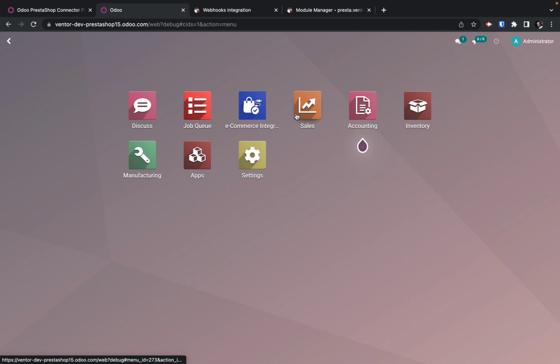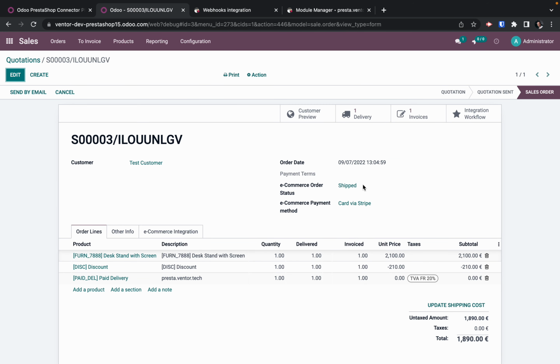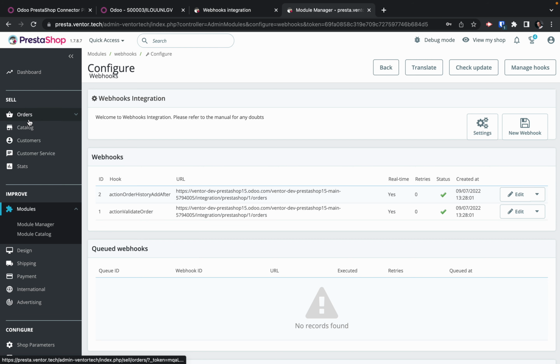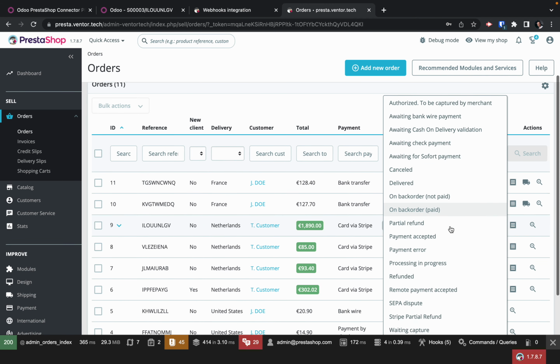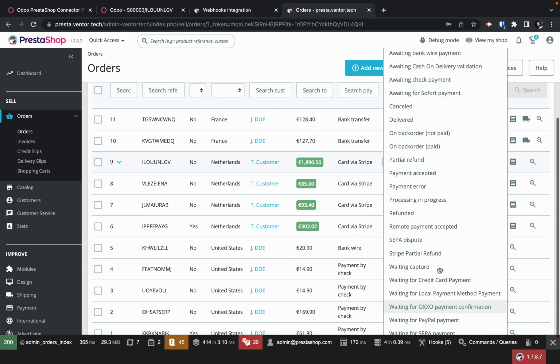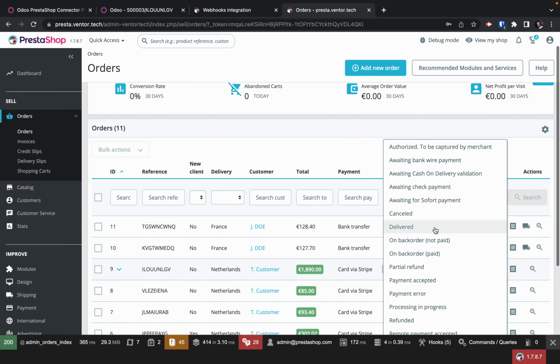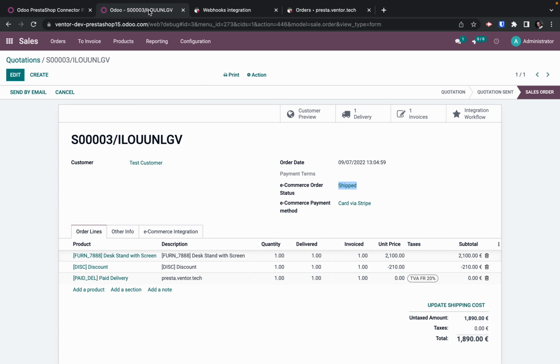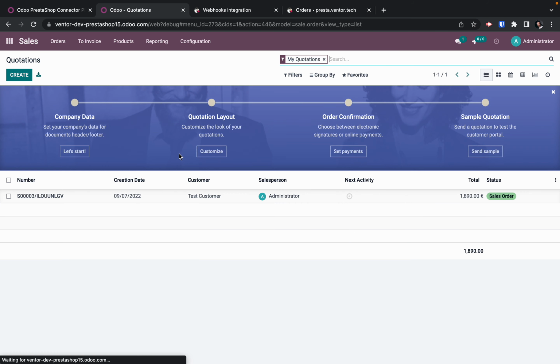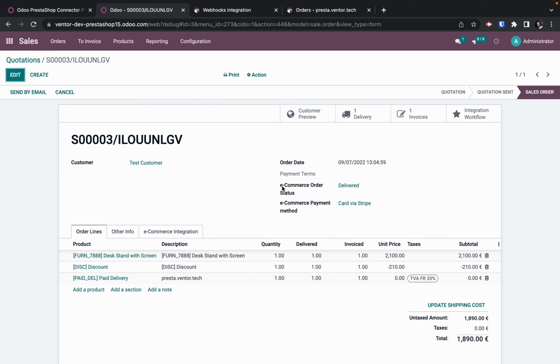Let's go to sales order. You see that currently the status is shipped, yeah? And let's imagine that on the PrestaShop side, we are going to change the status to delivered. Okay, so the status was changed to delivered. You see, automatically the e-commerce status was changed to delivered.